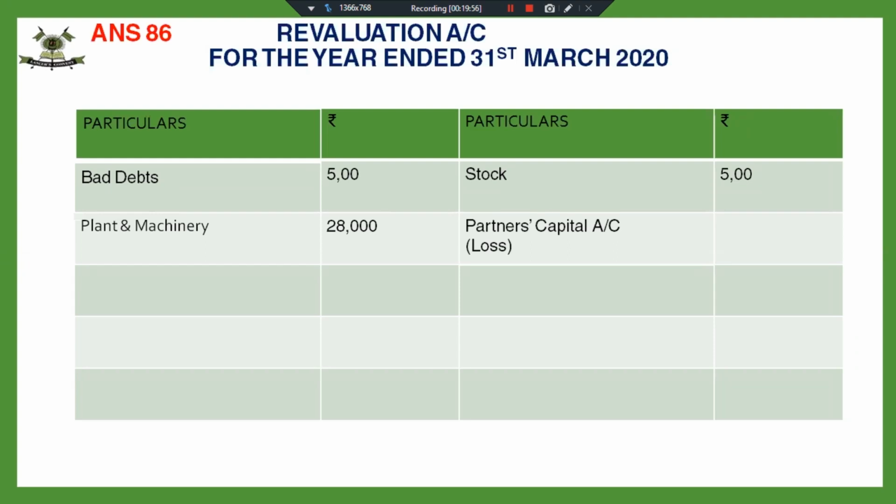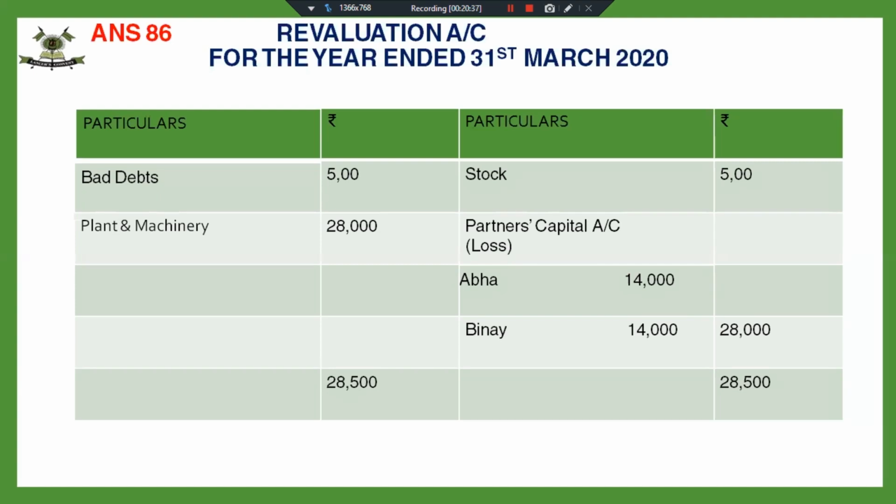In which ratio is it to be distributed between Abhay and Binay? I want the ratio. Their old profit sharing ratio is not given. Then in which ratio is it to be distributed? Yes, very good. It is to be distributed equally. In the absence of a partnership deed, this has to be distributed equally. Very good. That means you're able to recall the concepts that are not repeated again and again. So this is simple. Revaluation account is quite simple.